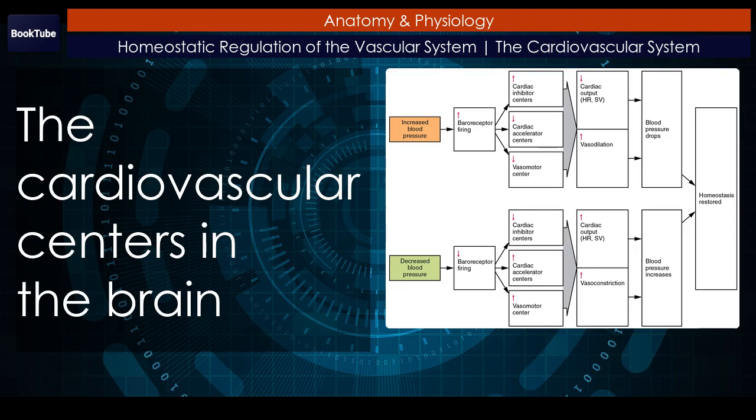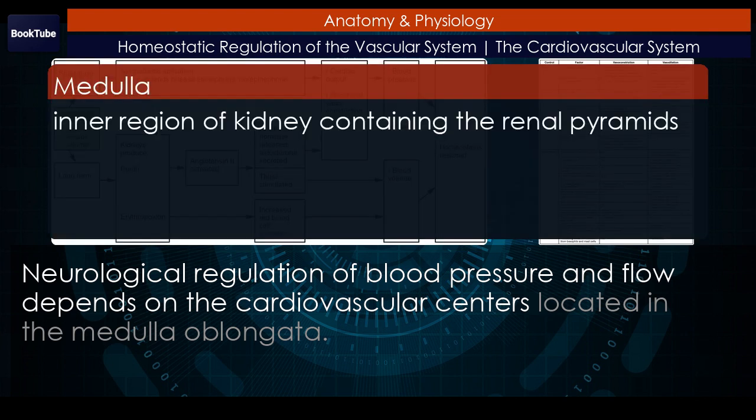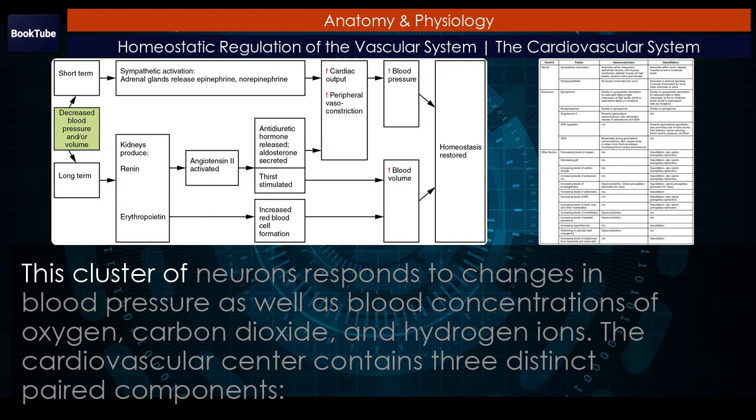The cardiovascular centers in the brain. Neurological regulation of blood pressure and flow depends on the cardiovascular centers located in the medulla oblongata. This cluster of neurons responds to changes in blood pressure as well as blood concentrations of oxygen, carbon dioxide, and hydrogen ions.